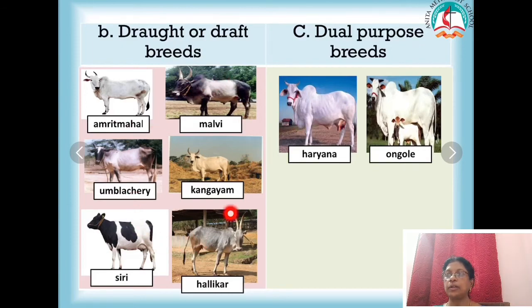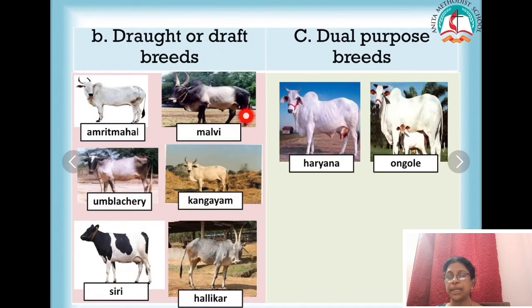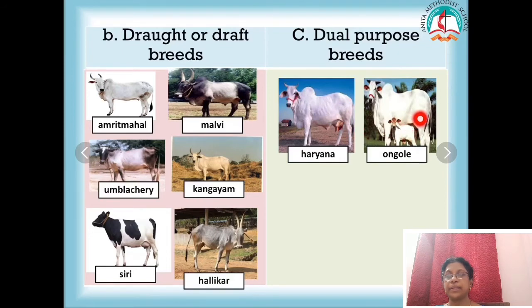Draught or draft breeds are breeds which are reared for employing them for working in the field, and for meat purpose. Dual purpose means they do both work. They give us milk as well as they do work in the fields.